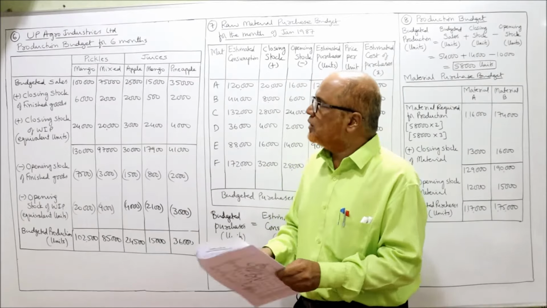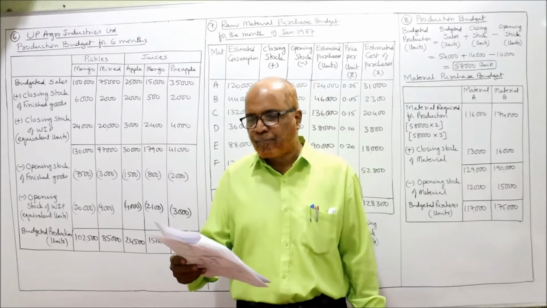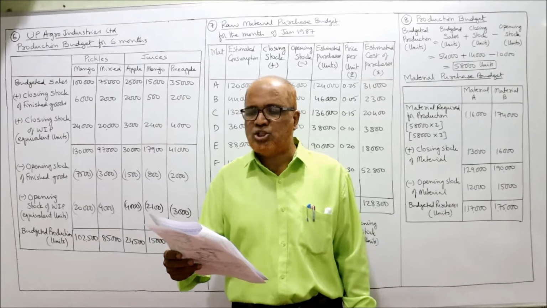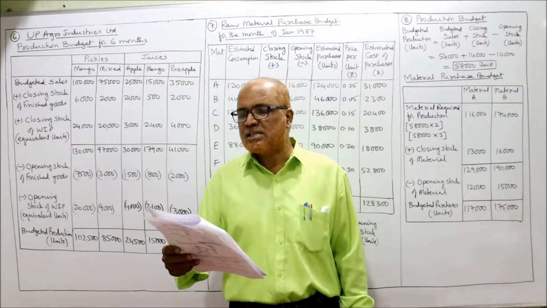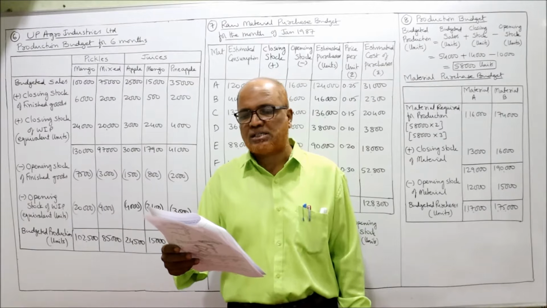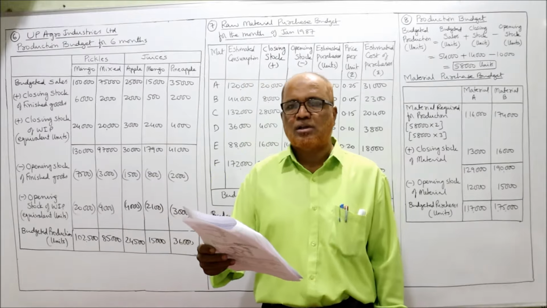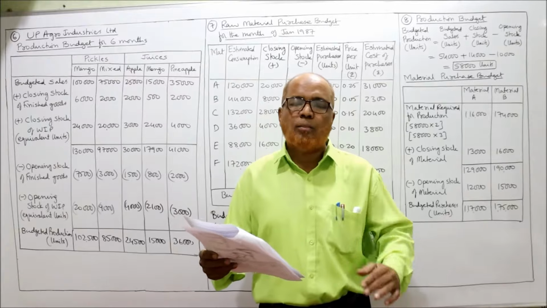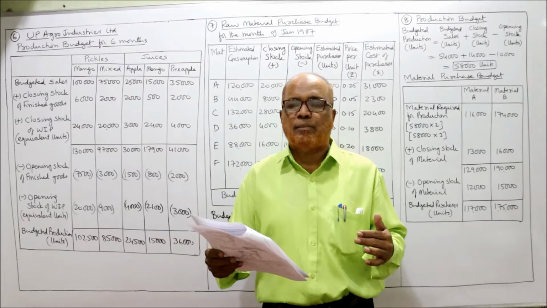Now I am going to start the next problem, that is problem number 6. UP Agro Industries Limited manufactures pickles and juices. So 2 products, pickles and juices. The sales department has prepared the following forecast for the 6 months of 1990. Pickles, number of bottles. So these are the sales forecast, budgeted sales. So how many bottles of pickles and juices the company can be able to sell.